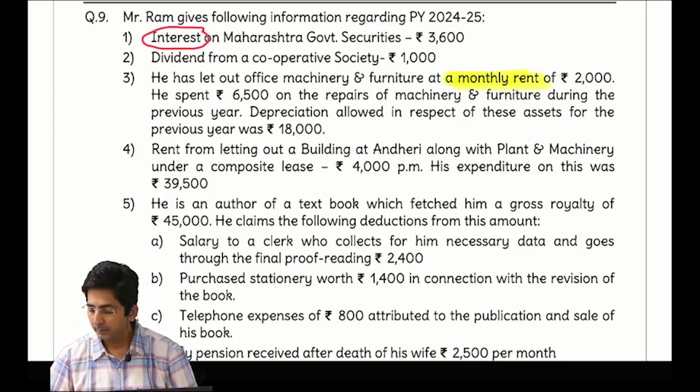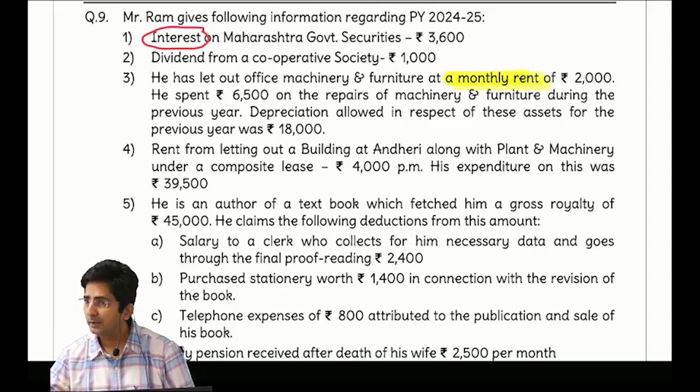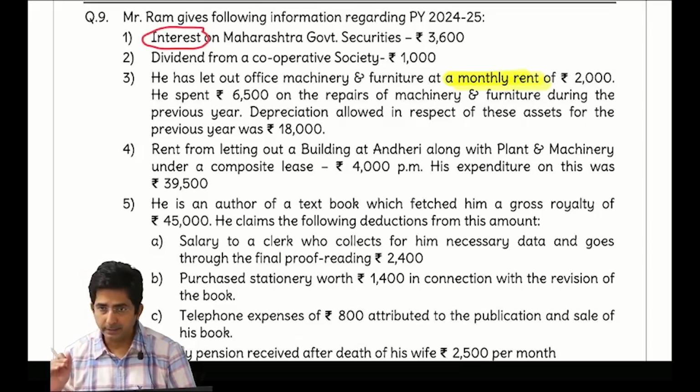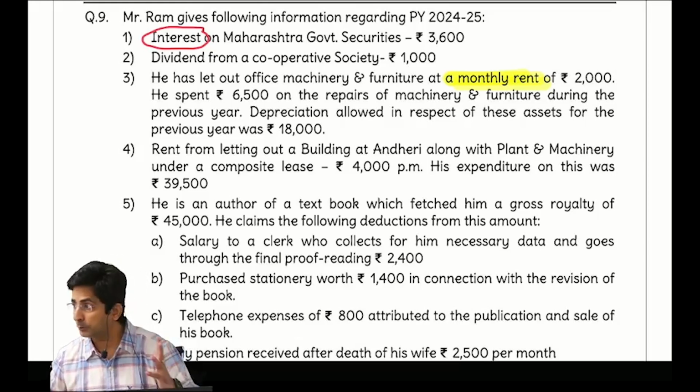Okay. Then they have given expenses of repairs and depreciation. So see, in this question you might have noticed the answer is coming to negative. After you minus the expense, you are getting a negative answer. Let it be negative. It is called loss from other sources. In income tax, there is importance of losses also.